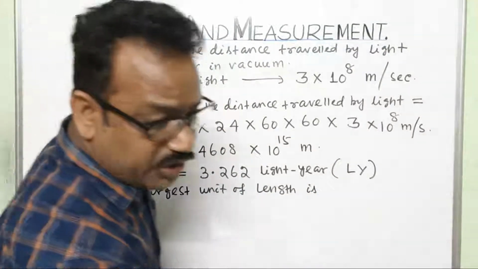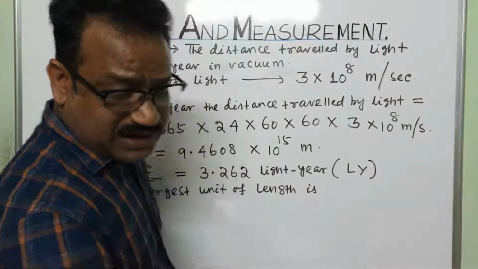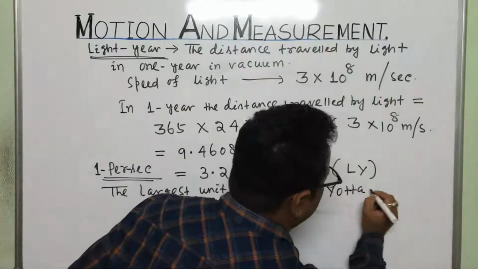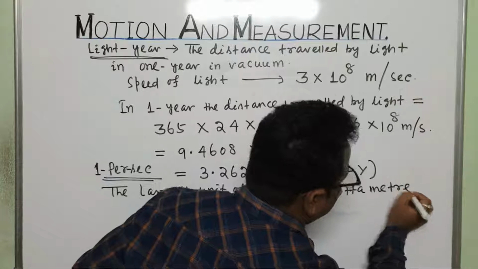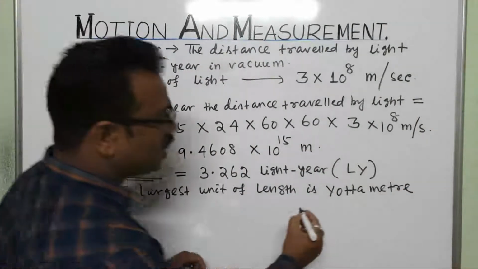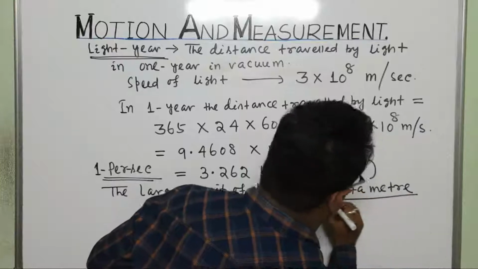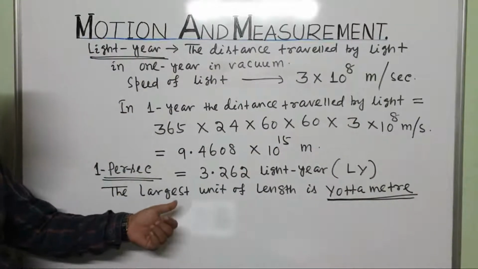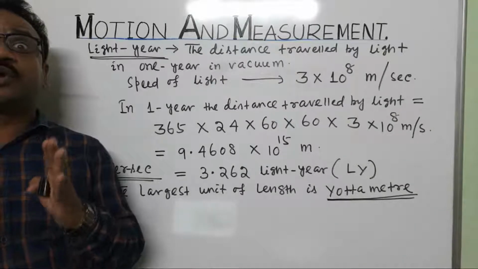That is your yottameter. The largest unit of length is yottameter.